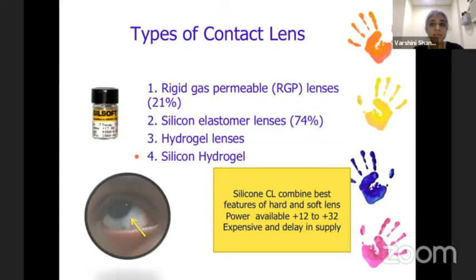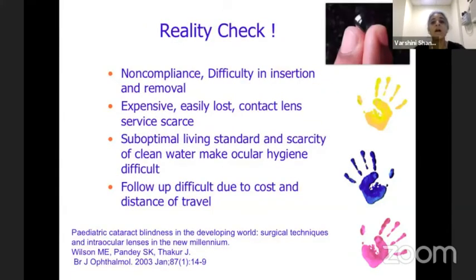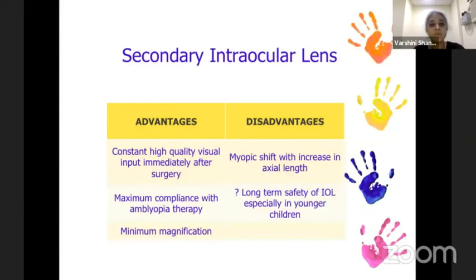In fact, in some cases, if the PC support is inadequate, the child can continue with contact lenses until some form of secondary IOL, like a scleral fixated IOL, can be planned for them. In our scenario, of course, all this talk about contact lenses sometimes becomes really theoretical because of non-compliance and difficulty in parents understanding insertion and removal. They're expensive, they're easily lost, and many patients may have suboptimal living standards and poor ocular hygiene. So therefore, we do need to look at secondary intraocular lenses.